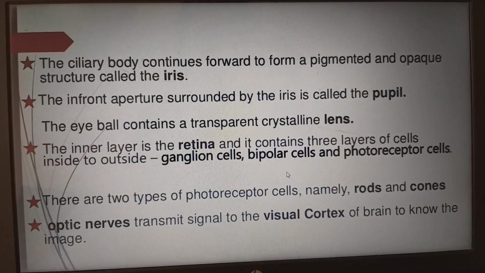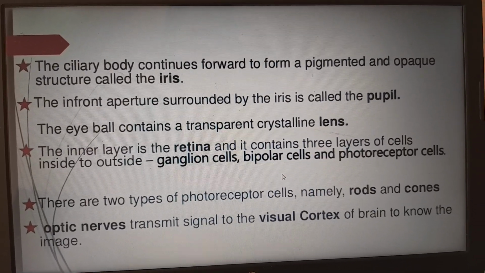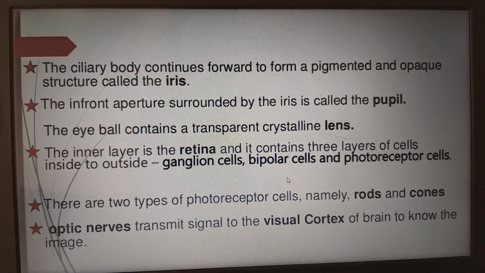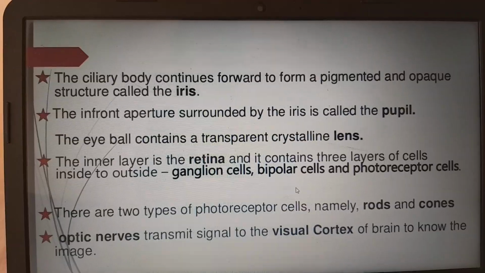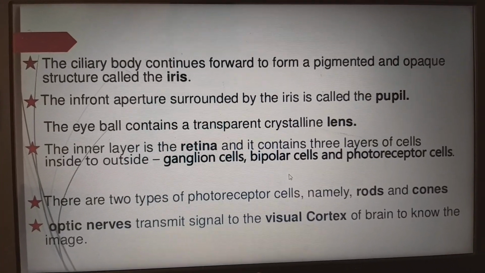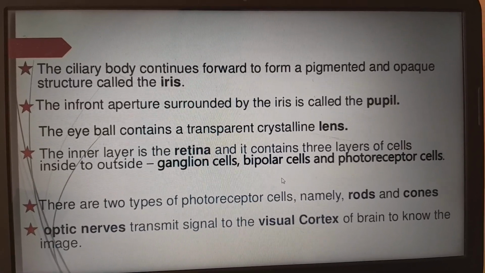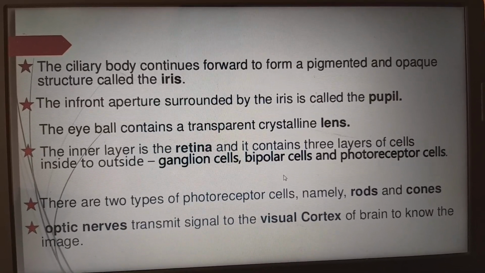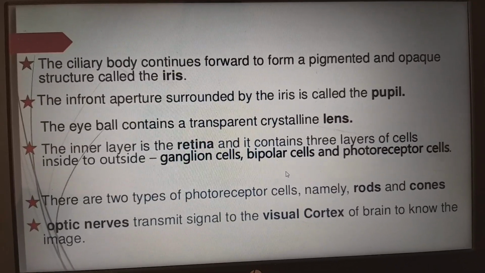For example, when we go into a movie theater, the pupil becomes very large. When we face a flashlight or floodlight, that circle becomes very small. The eyeball contains a transparent crystalline lens, which is a biconvex lens. The inner layer is the retina, and it contains three layers of cells from inside to outside.